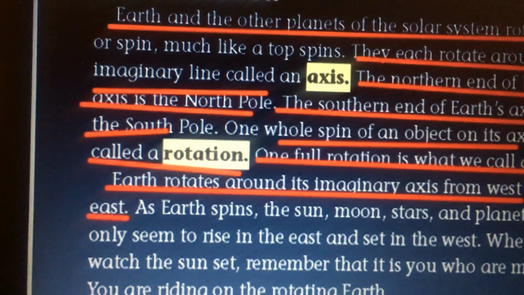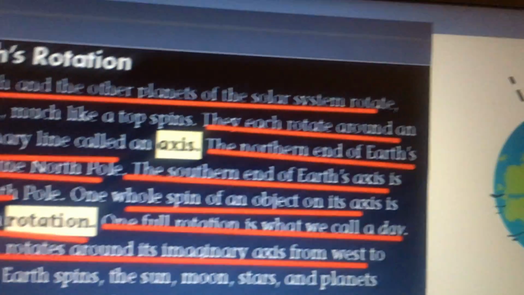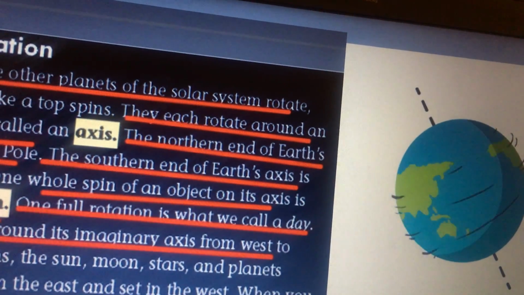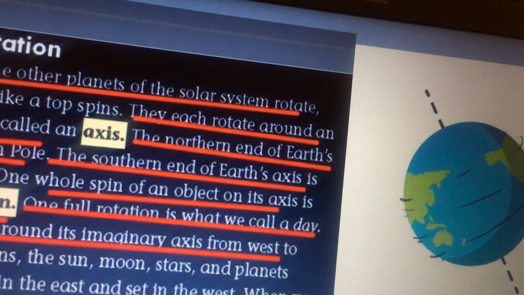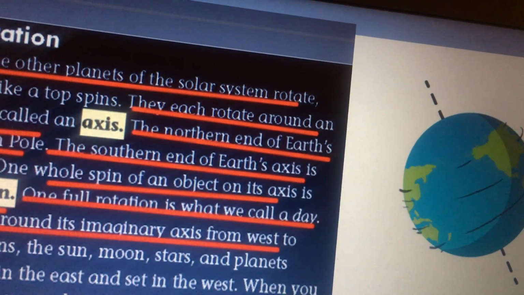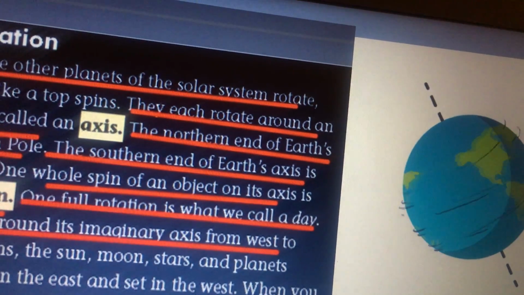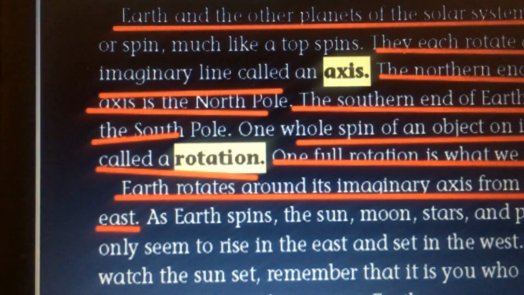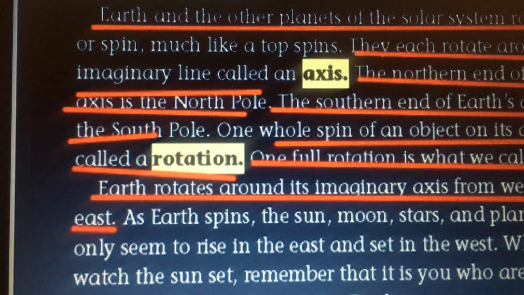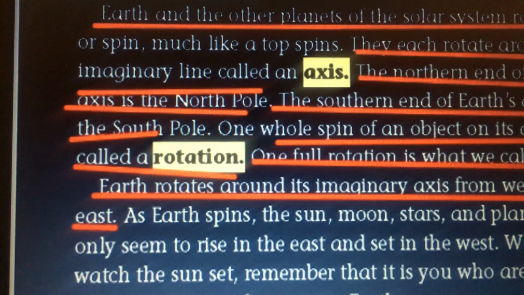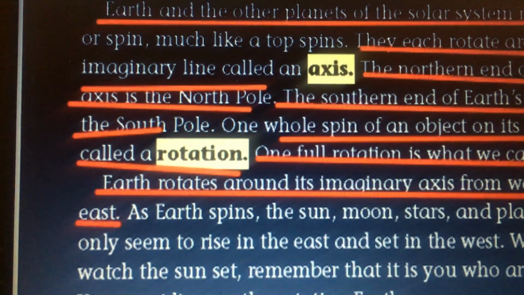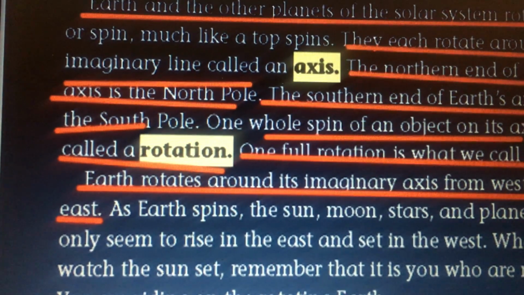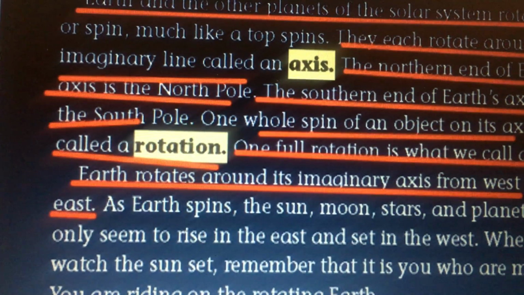From west to east. You see here how the Earth rotates? Earth rotates around its imaginary line, which goes from the North Pole to the South Pole. Now, as Earth rotates around its imaginary axis from west to east, as Earth spins, the sun, moon, stars, and planets only seem to rise in the east and set in the west.